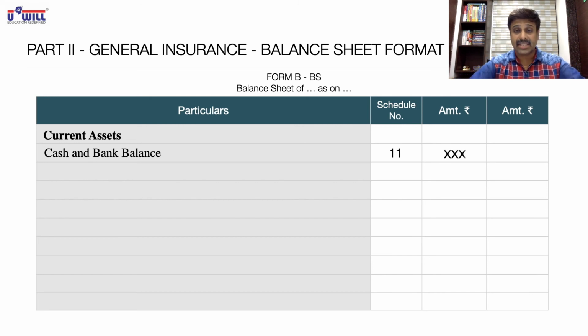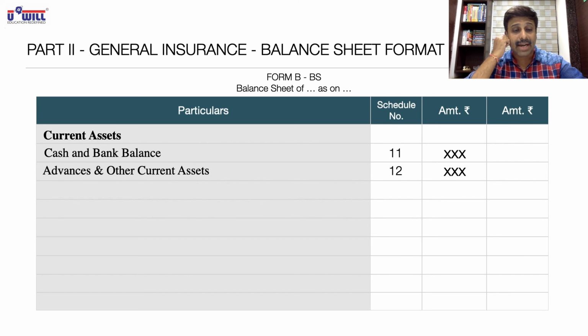I repeat, this is important. Columns are very, very important. Cash and bank balance as per schedule 11 will come in inner column, and advances and other current assets, schedule 12, will also come in inner column. So current assets we write in two categories: cash and bank balance, inner column; advances and other current assets, inner column; and write down subtotal A.